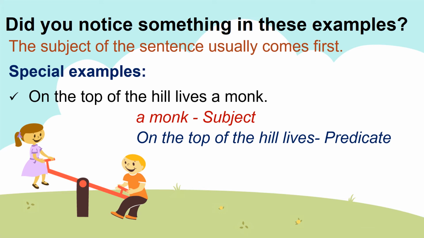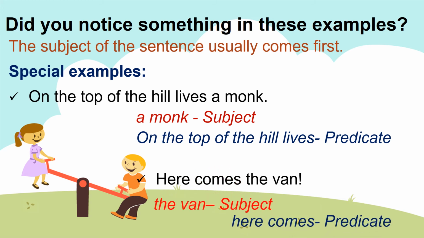Okay, so let's take another example. Here comes the van. So basically probably you have been waiting for the van for a very long time. So finally when it arrives, you say in an exclamatory way, here comes the van. So the van is the subject, here comes is the predicate. So in these examples, the subject does not come in the beginning of the sentence. Okay, so be careful.